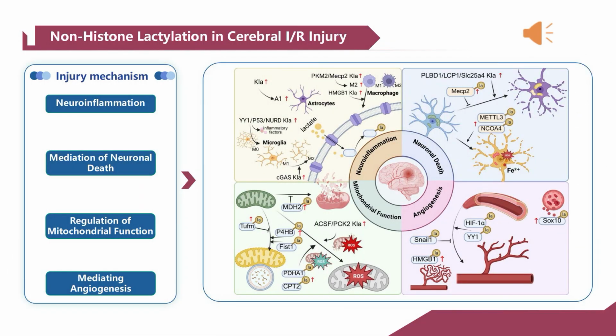Having explored the methods for identifying KLA sites, we now proceed to the core of the article, the specific mechanisms by which non-histone lactylation influences cerebral ischemia-reperfusion injury. These mechanisms can be summarized into four key aspects: neuroinflammation, mediation of neuronal death, regulation of mitochondrial function, and mediating angiogenesis. In the context of neuroinflammation, non-histone lactylation exerts a dual regulatory role in cerebral IR injury by modulating the